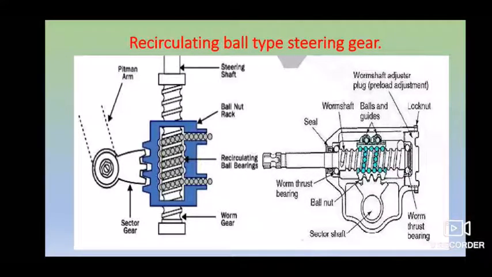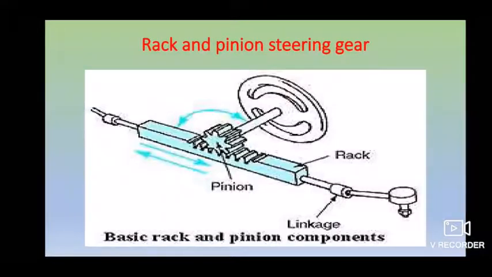By this gear reduction process, your steering wheel turning effort is reduced. Basically, to reduce the friction and steering effort, some kind of ball bearings may be used in between the worm and nut. In that case we generally call it a steering recirculating ball type one. This is most commonly used in all four-wheeled automobiles right now. This is a very important one, which has once been asked in the exam also, the recirculating ball type steering one.